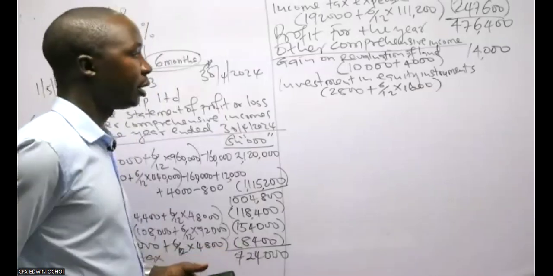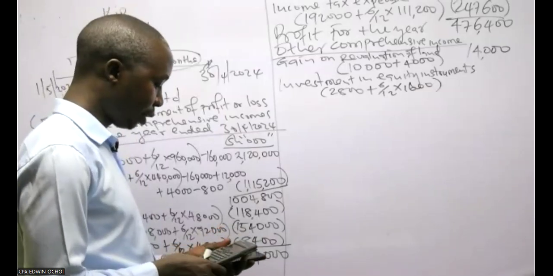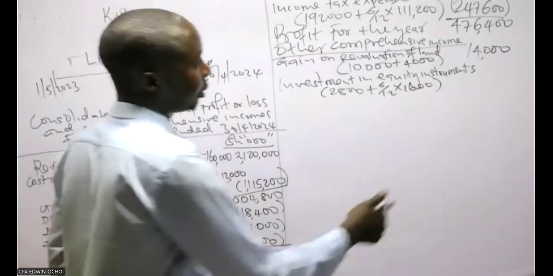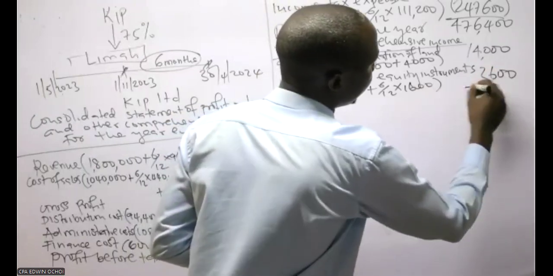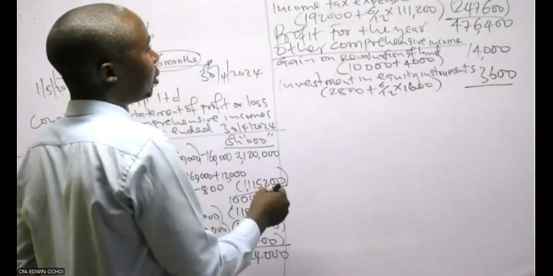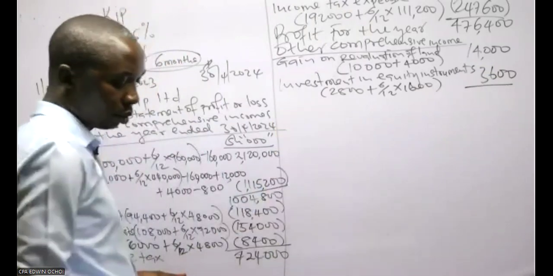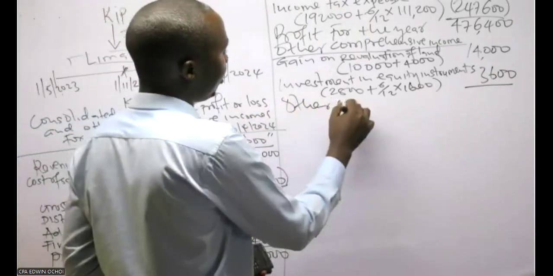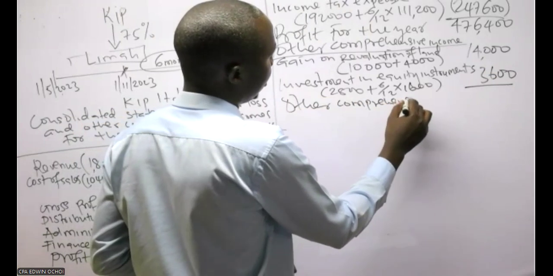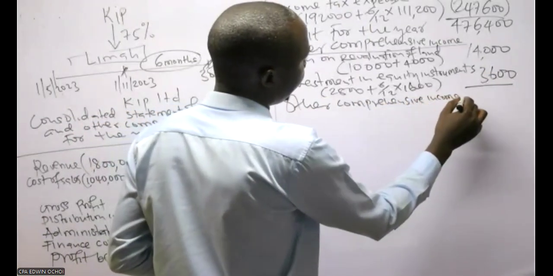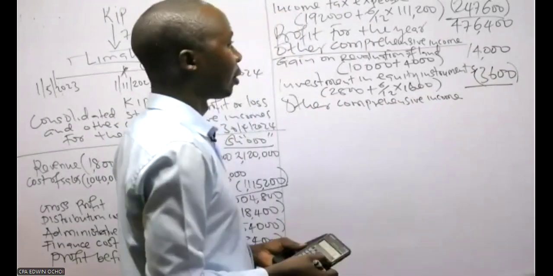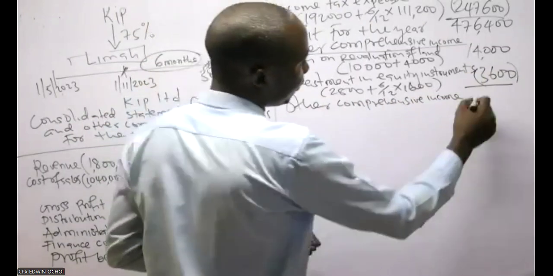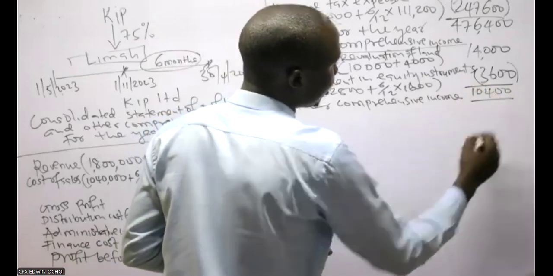So that is 800, so 2,800 plus 800, the total is 3,600. Now, before other comprehensive income, remember this one is a loss. So 14,000 minus 3,600 is 10,400. So this is other comprehensive income.